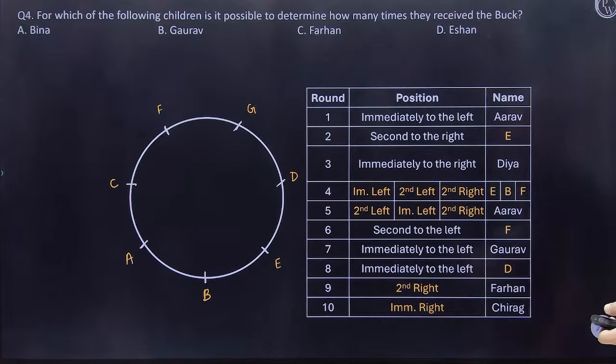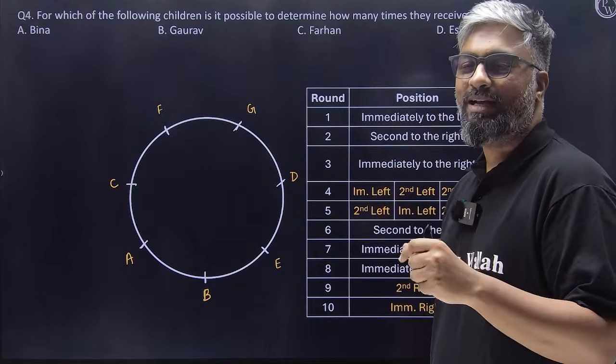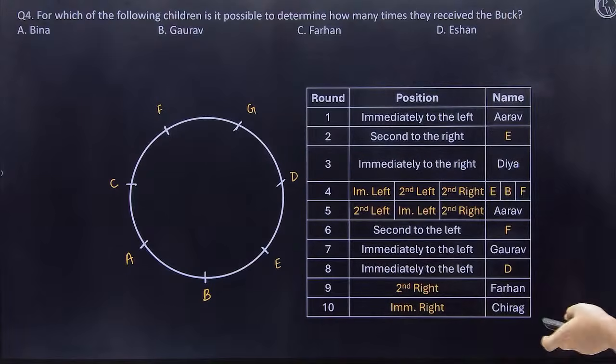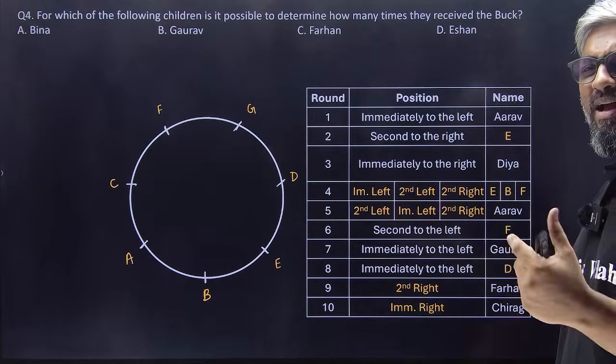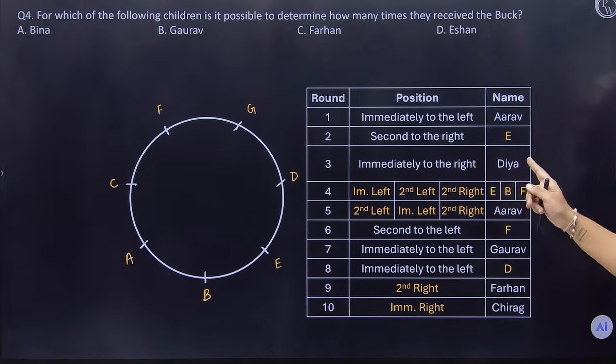And the last question, the nail in the coffin, our 12th mark that we are going to get in this particular set. For which of the following children is it possible to determine how many times they received the buck? Again, this one, go by elimination. These are the troubling guys: Ishan, Bina and Farhan.